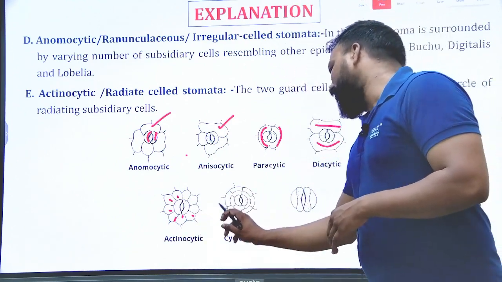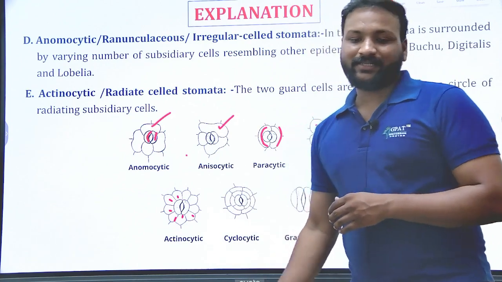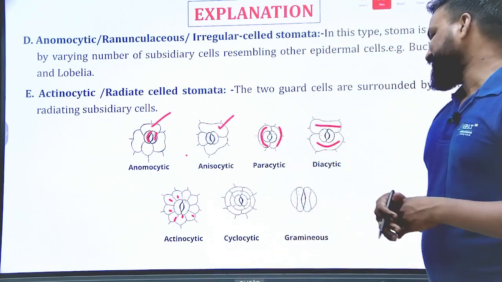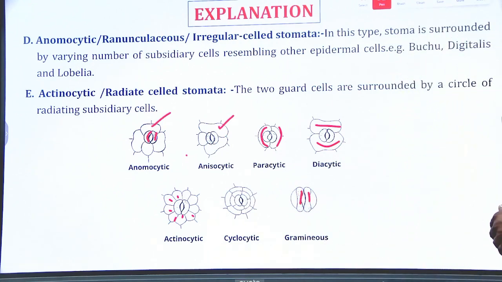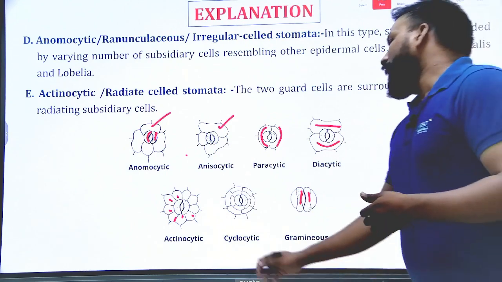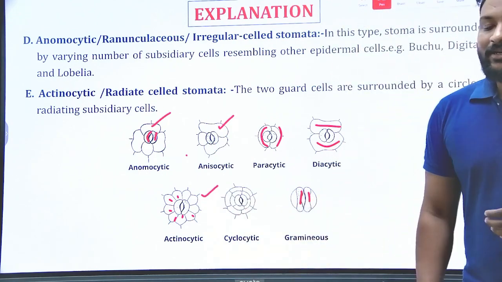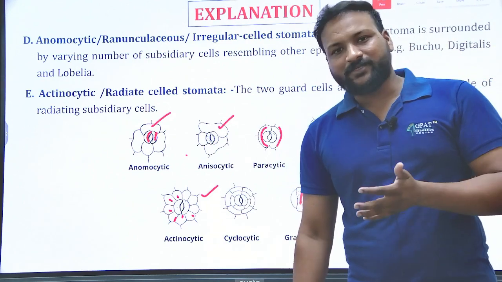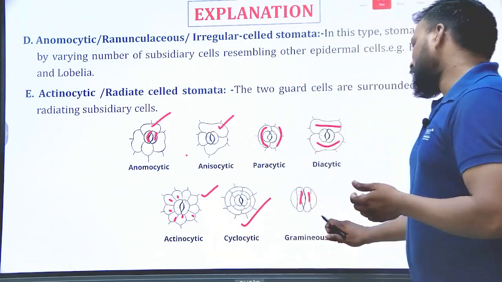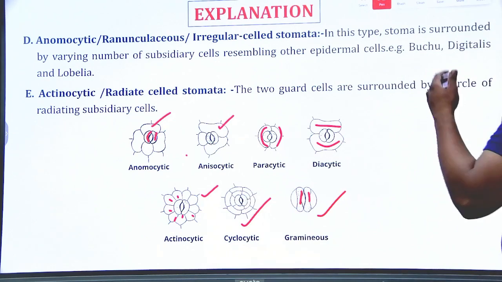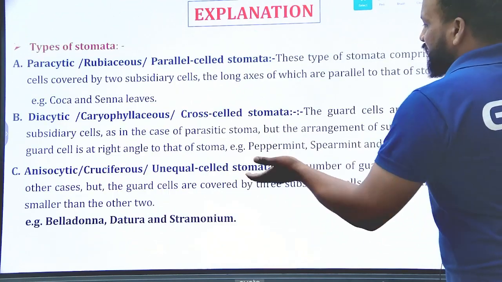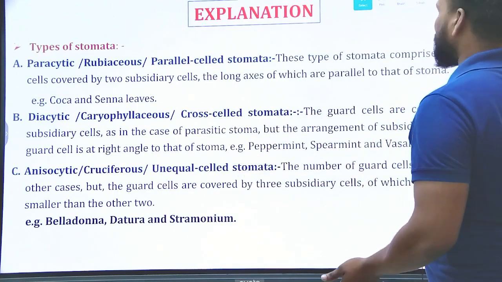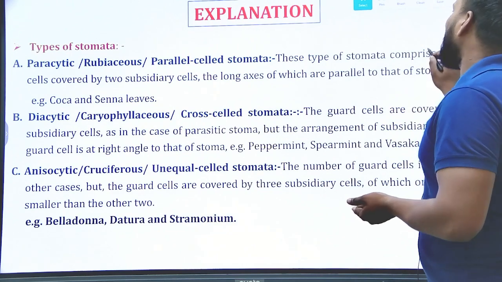And the cells are in a cyclic or circular way, that's the reason cyclocytic, and there is also the graminaceous type of stomata. Majorly we observe up to actinocytic stomata in almost all species, but these two are very rare. Clear? Yes, so our right answer is option C, that is belladonna, datura as well as stramonium. Next one.